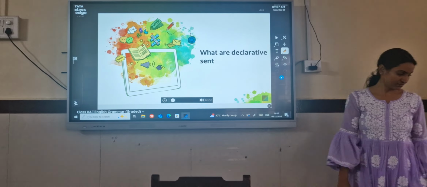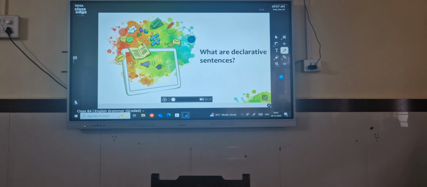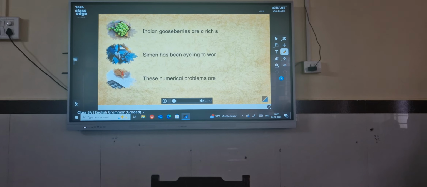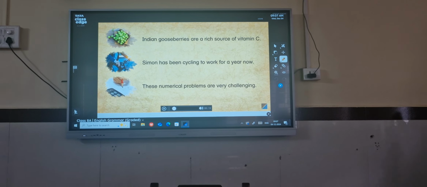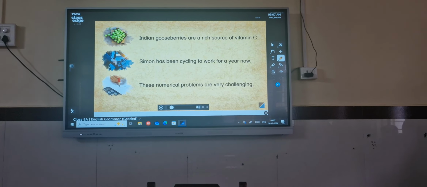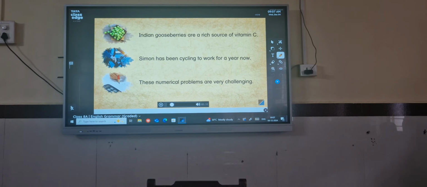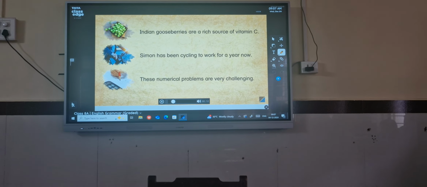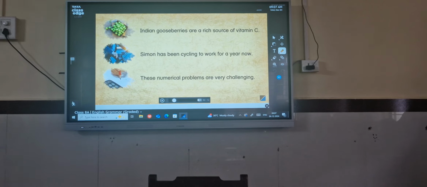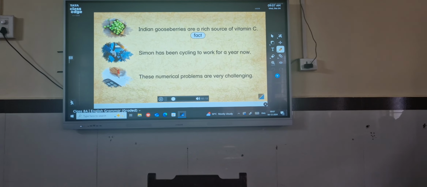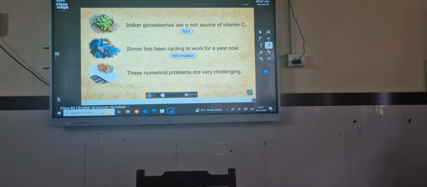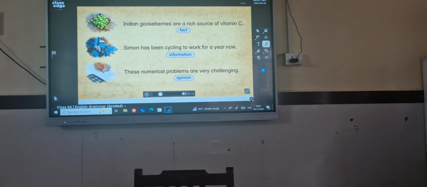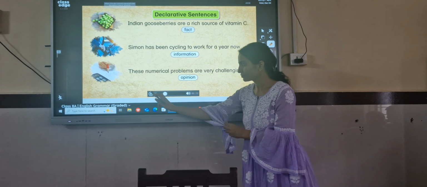What are declarative sentences? Let's read these sentences to find out. Indian gooseberries are a rich source of vitamin C. Simon has been cycling to work for a year now. These numerical problems are very challenging. The first sentence states a fact, the second sentence gives information, whereas the third sentence expresses an opinion. Such sentences are called declarative.